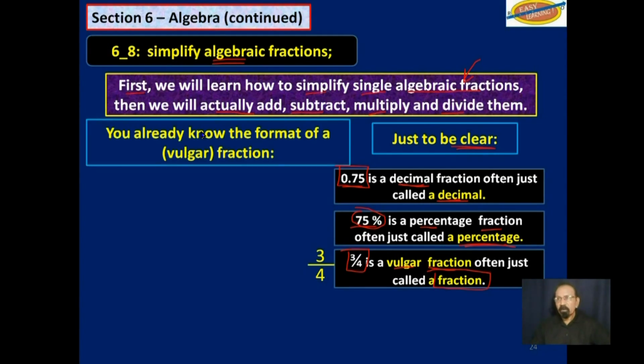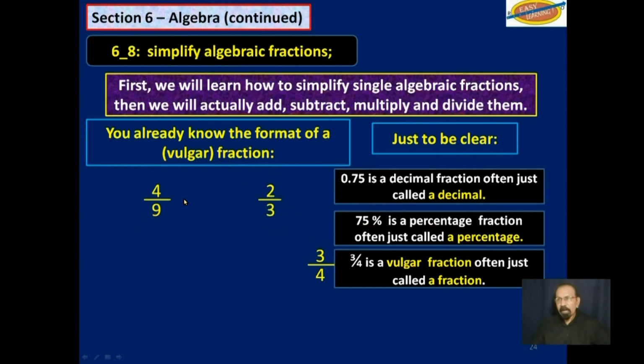So you already know the format of a vulgar fraction, as I said, 4 over 9, or 2 over 3. The number at the top is called the numerator, and the one below is called the denominator. If the numerator is smaller than the denominator, it is called a proper vulgar fraction, and if the numerator is larger, it is called an improper vulgar fraction. Don't worry about those terminology. You see fraction written like this, that is what we would normally call a fraction.